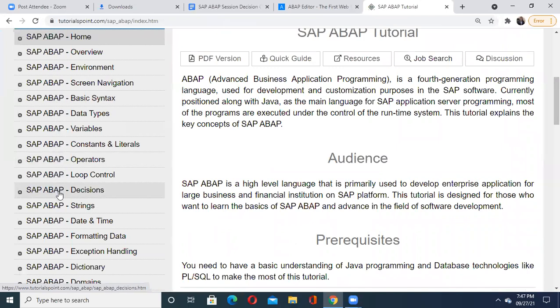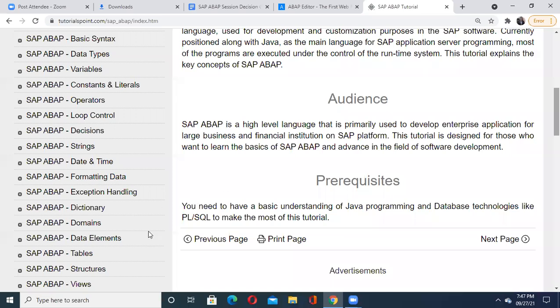Apart from these many topics in our sessions, I'm just reminding all of you, I have referred to the same one to discuss with all of you. We discussed the dictionary, domains, data elements, even tables and structures. See, these are the different things available. Now you are supposed to practice it again and again.